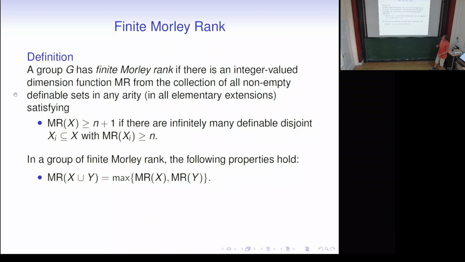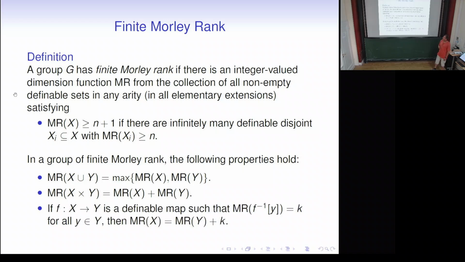And in a group of finite Morley rank, the Morley rank of a union is the max, the Morley rank of a product is the sum, and the Morley rank of a map with constant fiber rank satisfies this additivity, which implies the preceding two, of course. So it behaves like a nice notion of dimension.